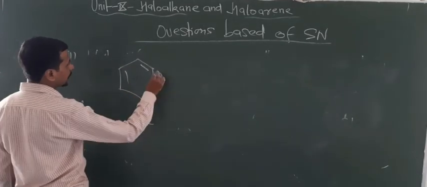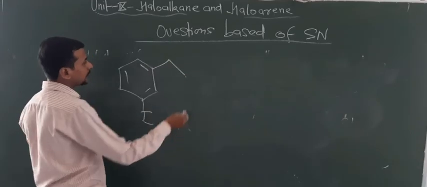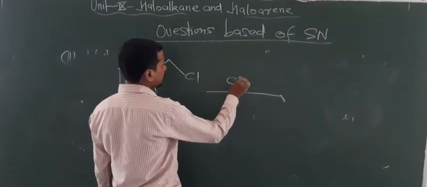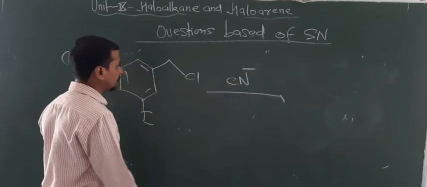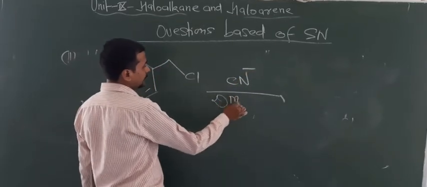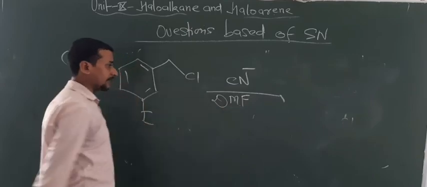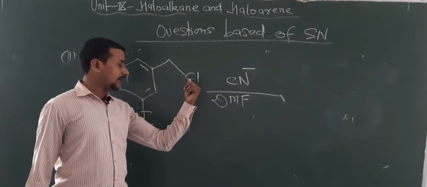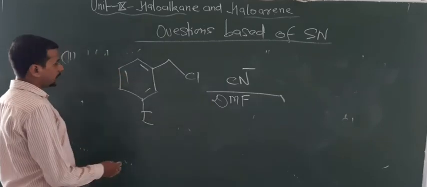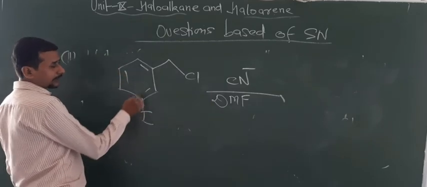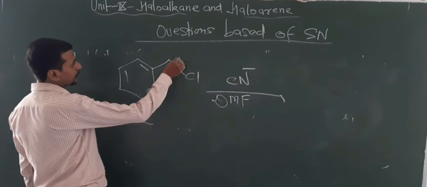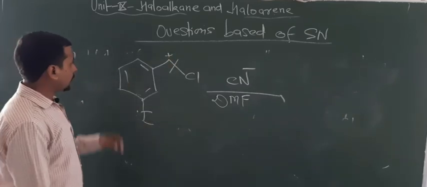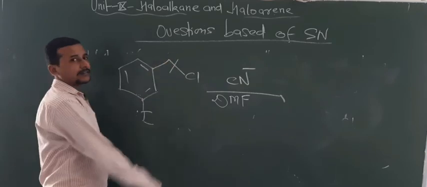by seeing the solvent we can also solve the question. Look here, Cl is given, and CN minus is a nucleophile. The solvent given is DMF, that is dimethylformamide. Dear students, this indicates a fast SN2 reaction. Due to the partial double bond character this bond does not break, but this bond can break because it gives a 1 degree carbocation, basically a less hindered carbon.